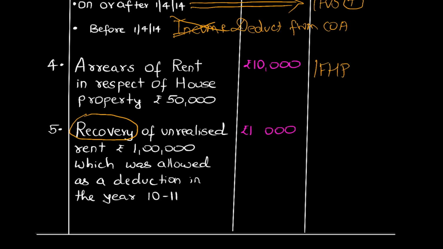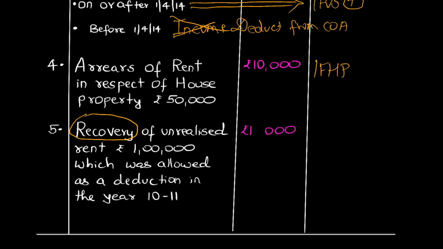So you have to concentrate on the year in which you are giving your examination. If you are giving for 1920, you have to concentrate on what is happening in 1920. Purposely they will give you an unrealized rent for the year 10-11, 14-15, 13-14, doesn't matter, students. What is happening in your year, you have to concentrate.